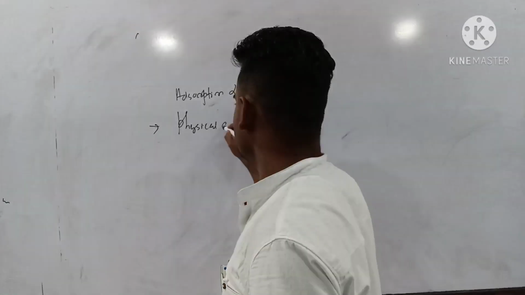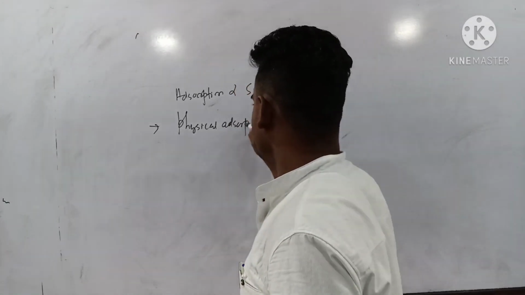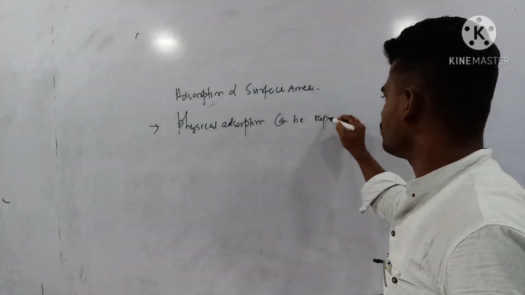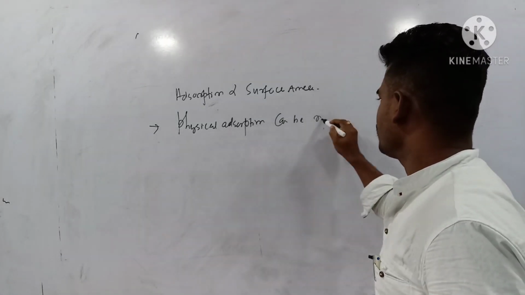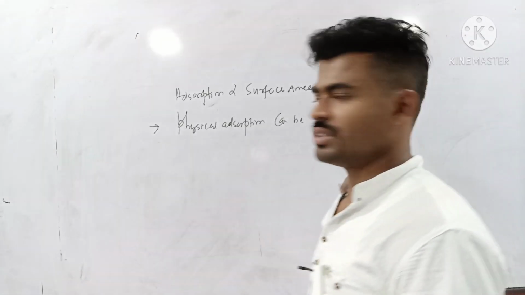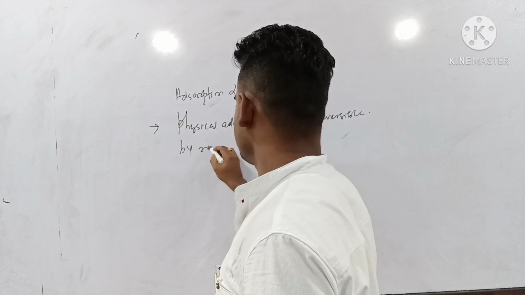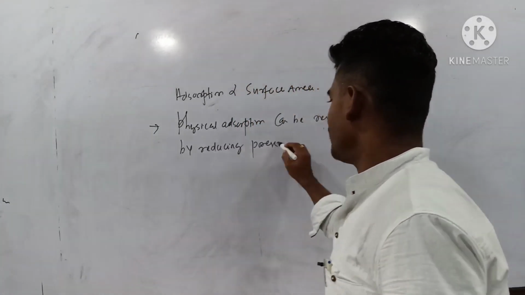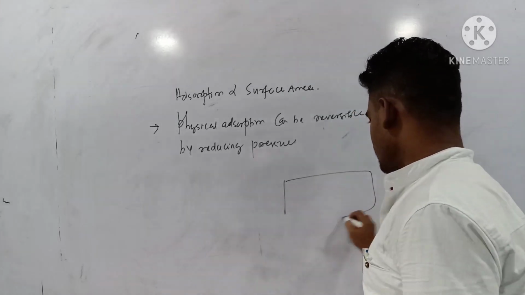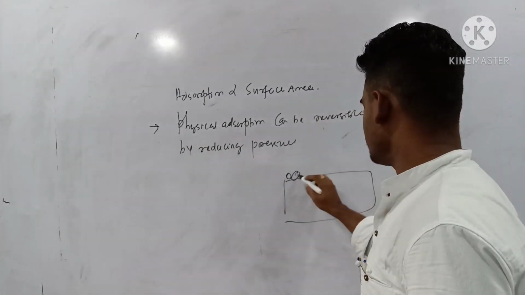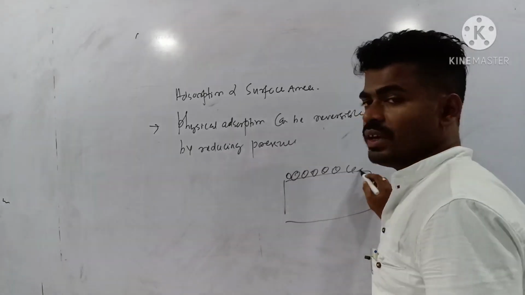Then physical adsorption is reversible in nature. Physical adsorption can be reversed by reducing pressure. You see, this one is the adsorbent, and if you throw some gases to this surface, then definitely adsorption should be there.